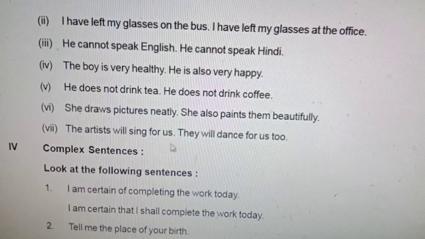These are the activities on the theme of compound sentences. Today you will be provided some other examples of compound sentences, which you have to do in your notes. Thank you.